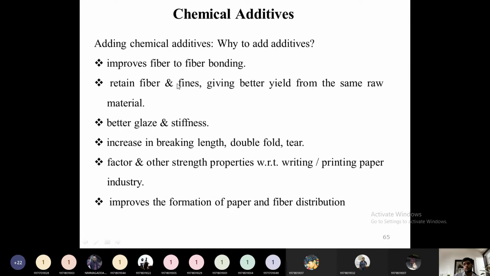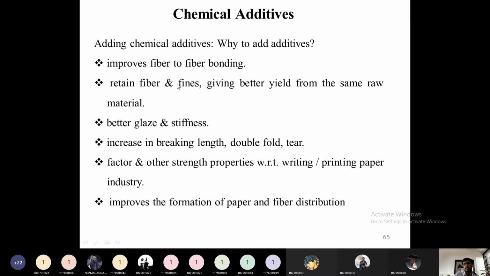Breaking length will be increased, and double fold. When we fold our paper, why doesn't it just break down? Because certain additives, certain clay materials, will be added to increase its strength. So fold strength, and also tear strength increase. Many papers are like that: we can't tear the paper with normal force, we have to cut it. So how do we prepare that type of paper? Some chemical additives will be added in order to prepare those papers. Then other strength properties with respect to writing and printing in the paper industry. If you want a good quality printing paper, we can add strength giving chemical additives so that its printing quality or writing quality will be increased.